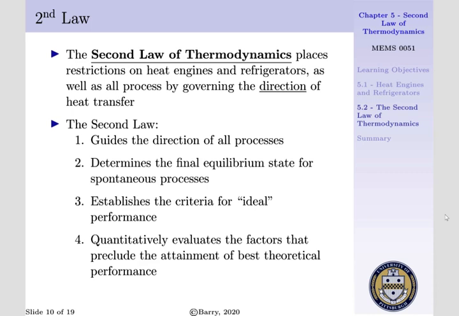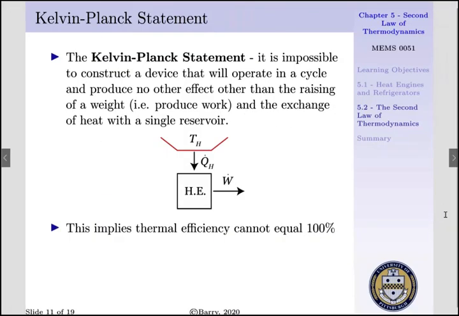It also establishes a criteria for ideal performance, that is, our maximum theoretical attainable performance. And it allows us to quantitatively evaluate the factors that preclude the attainment of our best theoretical performance, i.e. irreversibilities. The second law is comprised of two statements.